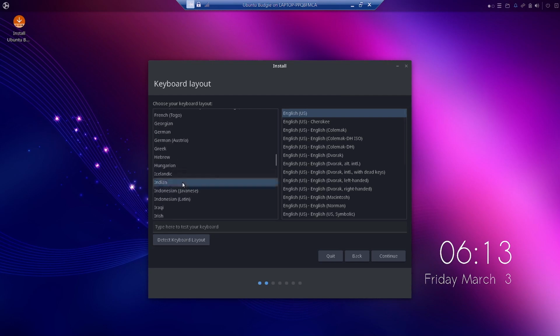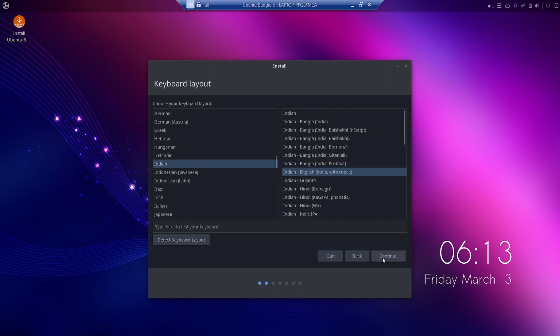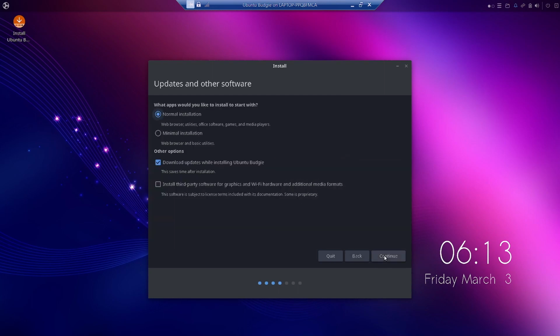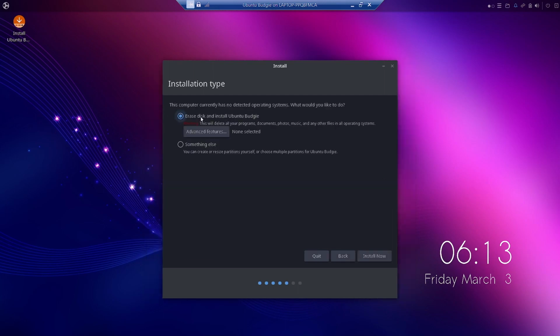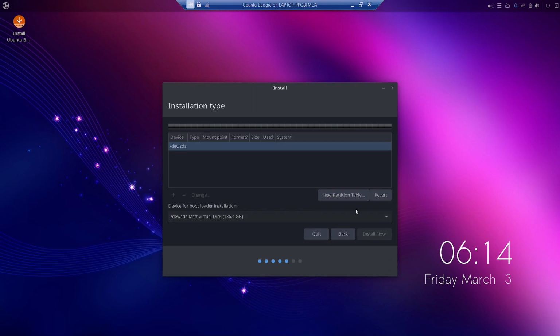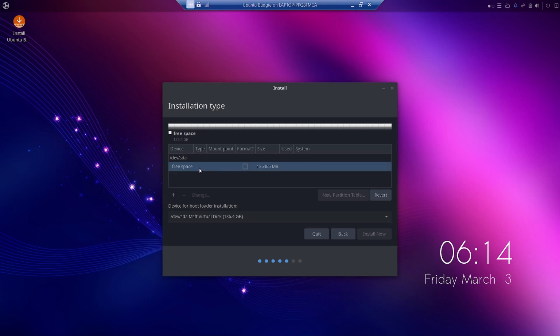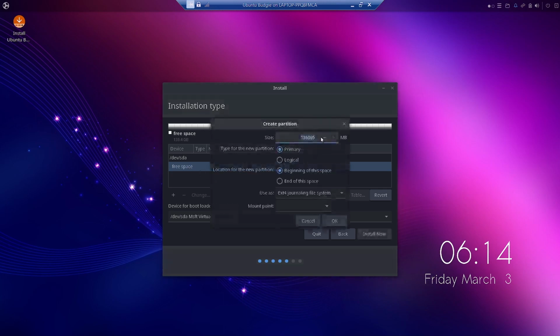Then I will select the Indian keyboard format. Normal installation along with download updates while installing Ubuntu Budgie and the third-party software for graphics, Wi-Fi hardware, and additional media formats. Erase a disk and install Ubuntu Budgie, or you can do a manual installation. So now let us start with the free space and then do the partitions by ourselves.